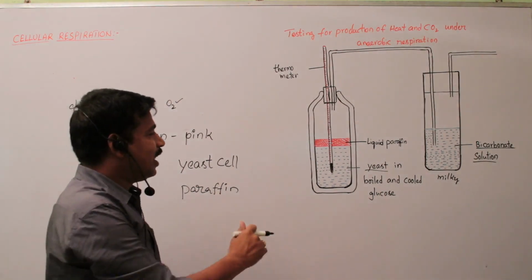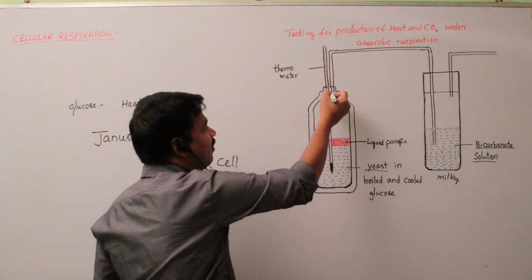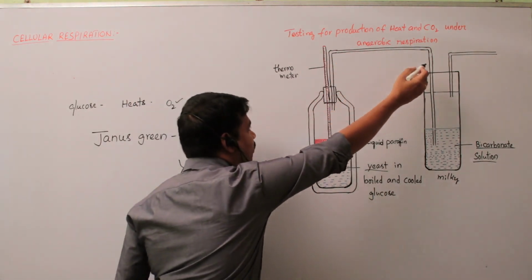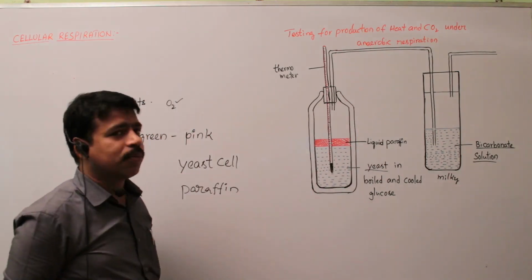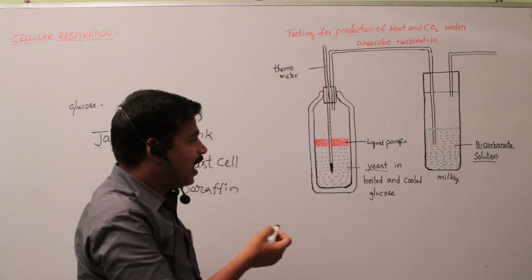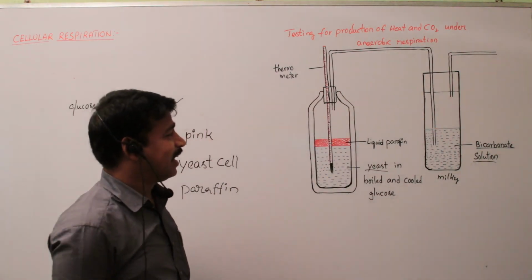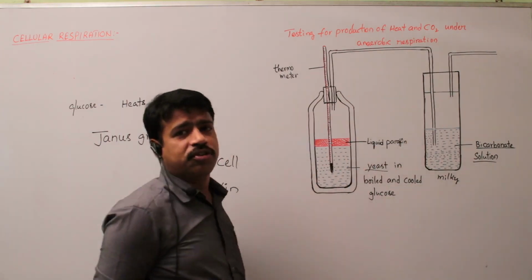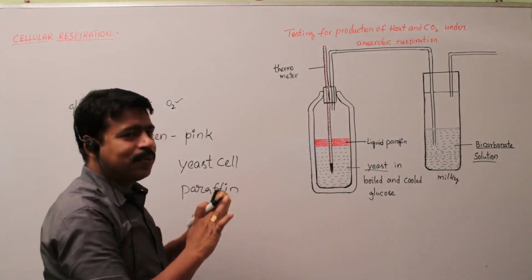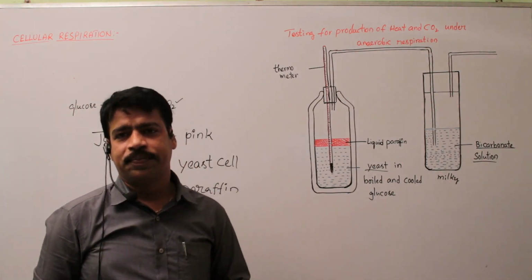Now keep one glass tube in the other hole of the cork and attach it to the bicarbonate solution in the test tube. Here the tube is completely inserted inside the bicarbonate solution. Keep the equipment steady for 2 days.